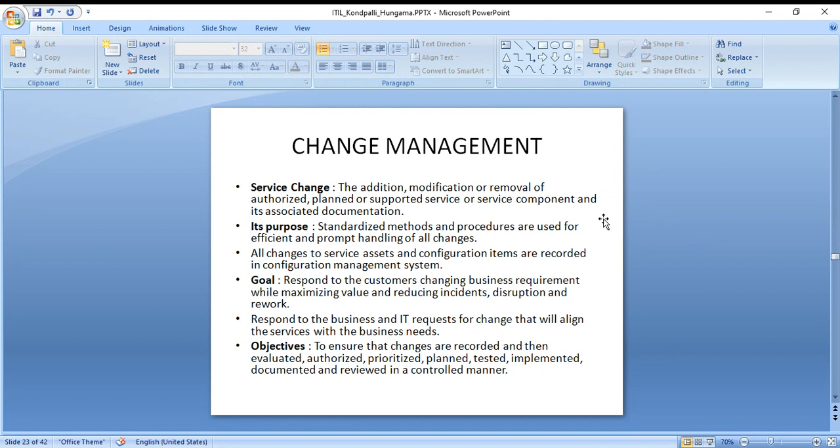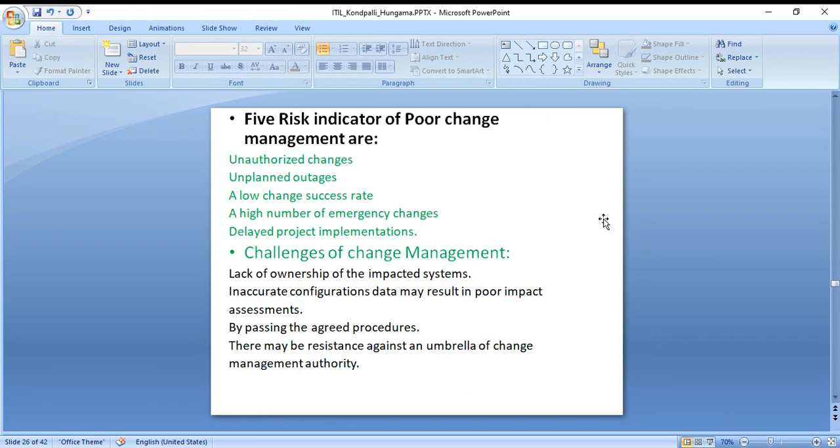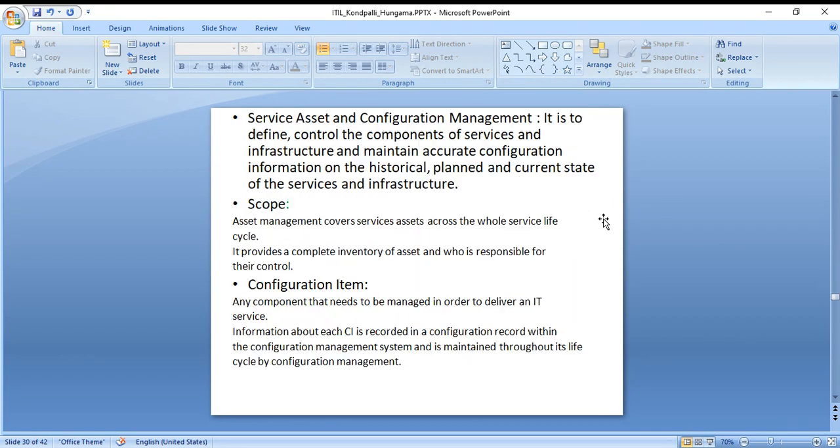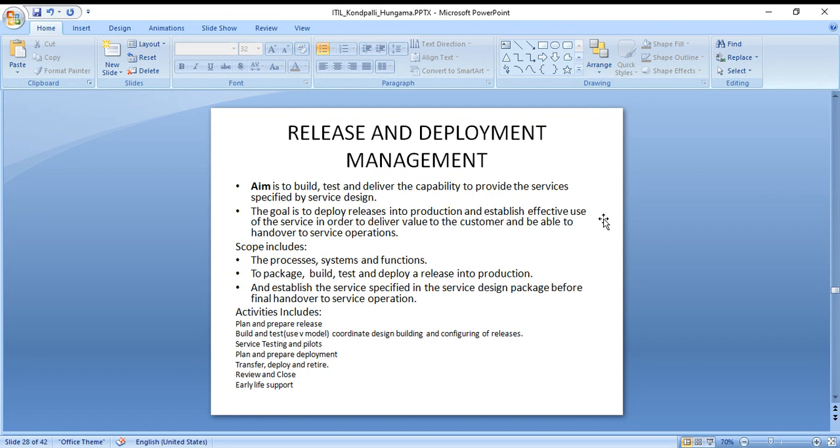Change management I'll come to in later slides. Before change management, we need to understand release and deployment management. Release and deployment are like separate teams. One person is releasing the software. We have an Android phone, and within that we have software, right? In that software they do some modifications. Whenever they fix a bug, they'll release a new software. Whenever they are releasing or deploying that new software, they'll keep us posted.